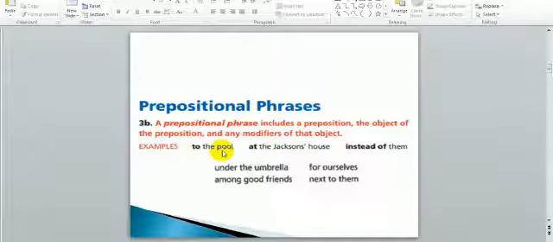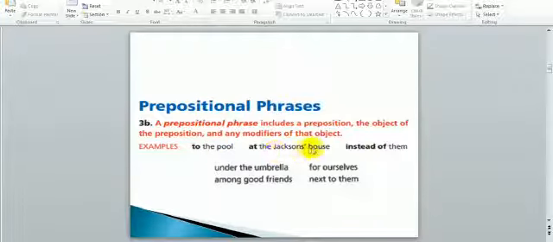To the pool, at the Jackson's house, and instead of them. To, preposition, the pool, object of the preposition, and do not forget that the object of the preposition is one of two, noun or a pronoun.